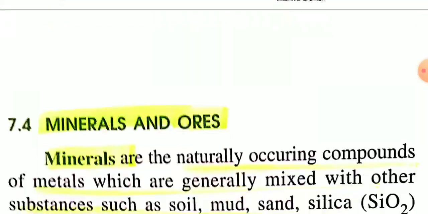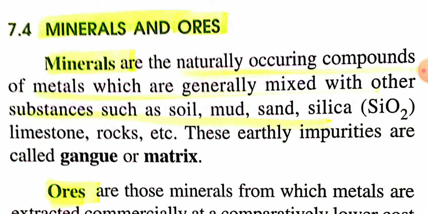so first you have to read about minerals and ores. What are minerals and ores? Minerals are the chemical substances or chemical compounds in which the metal is present. Okay, so minerals are the naturally occurring compounds of metals which are generally mixed with other substances such as soil, mud, sand, silica. These are impurities.